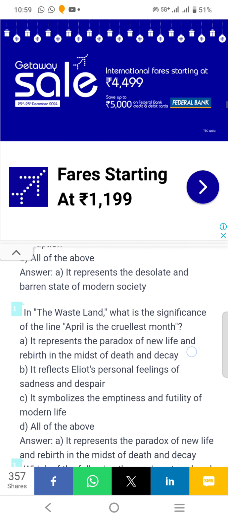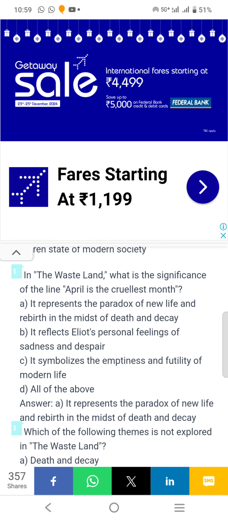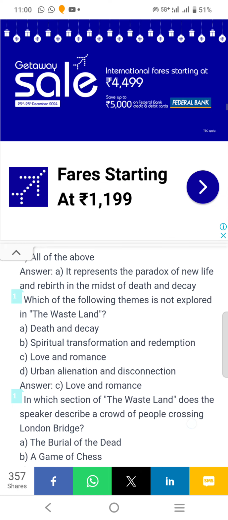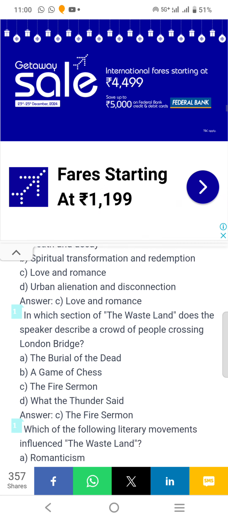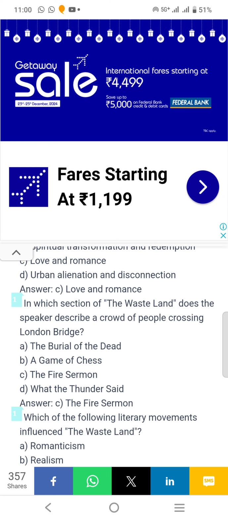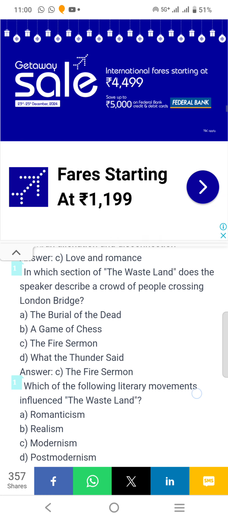In The Waste Land, what is the significance of the line "April is the cruelest month"? So answer A. It represents the paradox of new life and rebirth in the midst of death and decay. Which of the following themes is not explored in The Waste Land? Answer C. Love and romance. In which section of The Waste Land does the speaker describe a crowd of people crossing London Bridge? Answer C. The Fire Sermon.